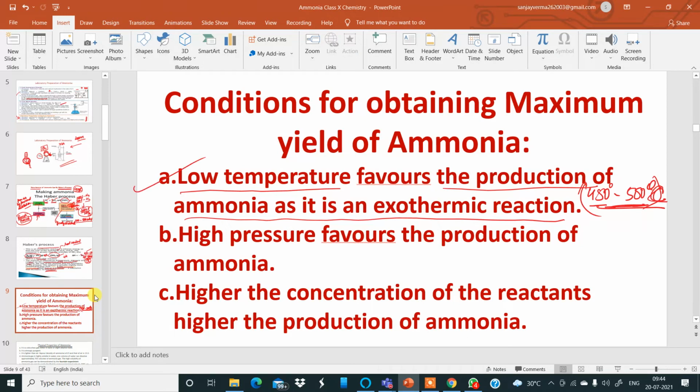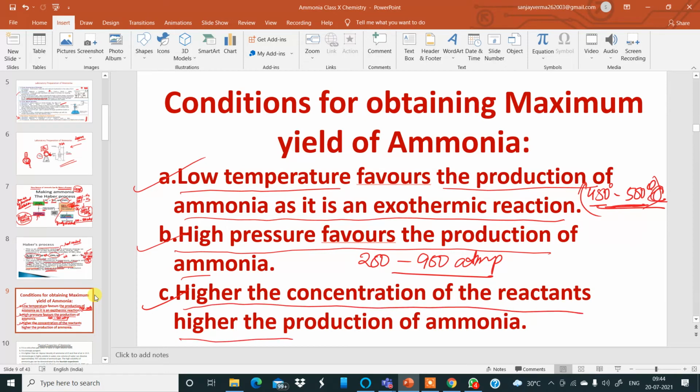The next condition is that high pressure favors the production of ammonia. That means we have to maintain pressure not less than 200. That means pressure between 200 to 900 atmospheric pressure is permissible for the maximum yield of ammonia gas. Then number C, the higher the concentration of the reactants, the higher the production of ammonia gas. So you have to make sure that the concentration of nitrogen gas and hydrogen gas provided in this manufacture is high.